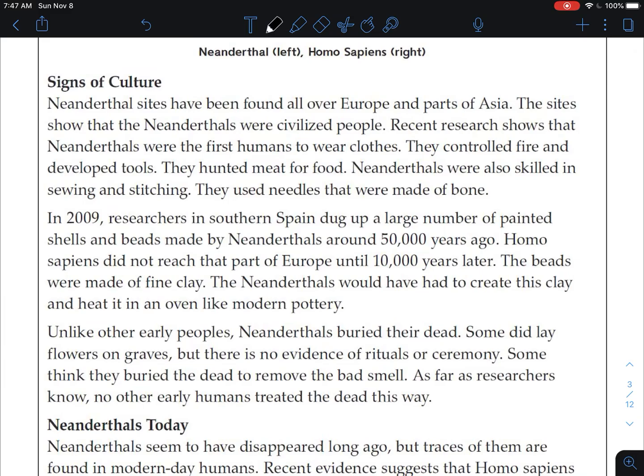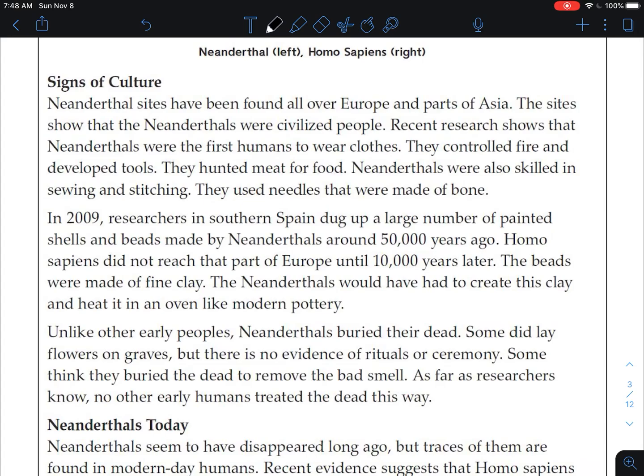In 2009, researchers in southern Spain dug up a large number of painted shells and beads made by Neanderthals around 50,000 years ago. Homo sapiens did not reach that part of Europe until 10,000 years later. The beads were made of fine clay. The Neanderthals would have had to create this clay and heat it in an oven like modern pottery. So what's another example from this paragraph that shows that Neanderthals had culture and were creative? Right. Okay.